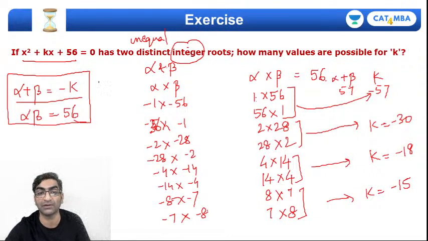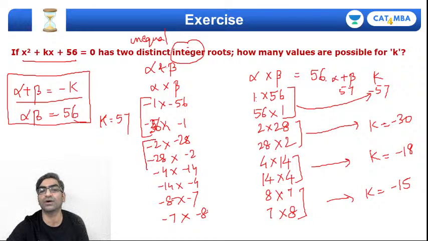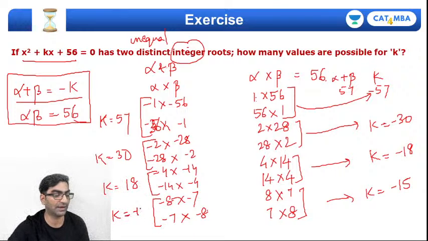I've counted 4 values, but then again these two values will have a sum of minus 57, so k should be negative of that, which will be plus 57. The sum of these two will be minus 30, so k should be negative of that, plus 30. The sum of these two will also be negative, k should be negative of that, plus 18, and finally plus 15. I hope all of this makes sense. How many values of k have I counted?